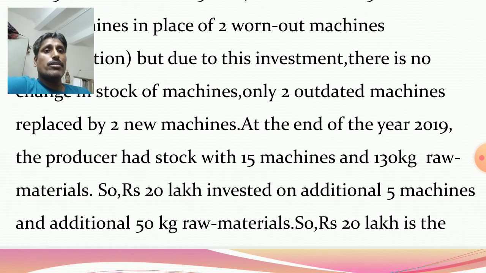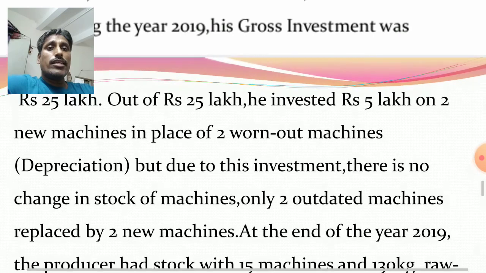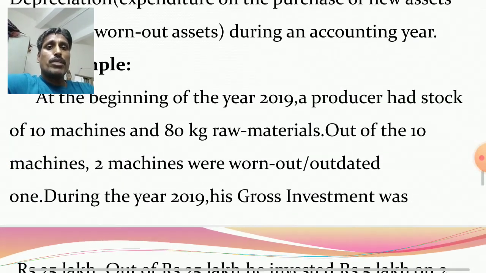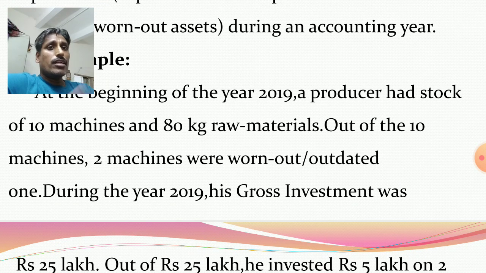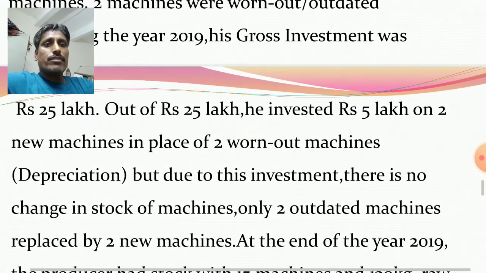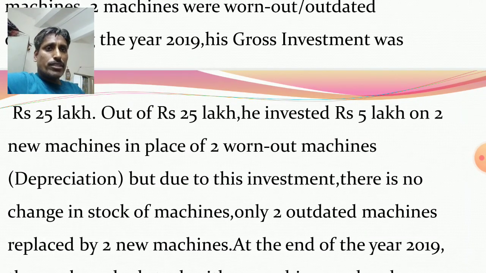Stock remains same. So at the end of the year 2019, the producer had stock with 15 machines and 130 kg raw materials. Initially, in my example, the producer had stock of 10 machines and 80 kg raw materials. Then 2 of the 10 machines were worn out, so these 2 machines were replaced by 2 new machines. So stock remains same, 10 machines and 80 kg raw materials. On the 2 new machines, he invested rupees 5 lakh, and these 2 new machines replace worn out machines.